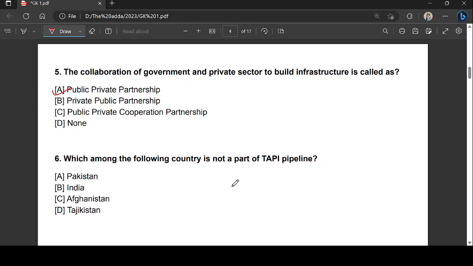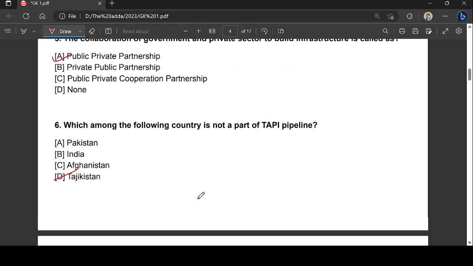Right? The right answer is Tajikistan. So basically, TAPI stands for Turkmenistan, Afghanistan, Pakistan, and India. You have to see here, all the countries are already there in other options, except Turkmenistan, right? So Pakistan, India, and Afghanistan is there. So Turkmenistan, Afghanistan, Pakistan, and India forms the TAPI pipeline.